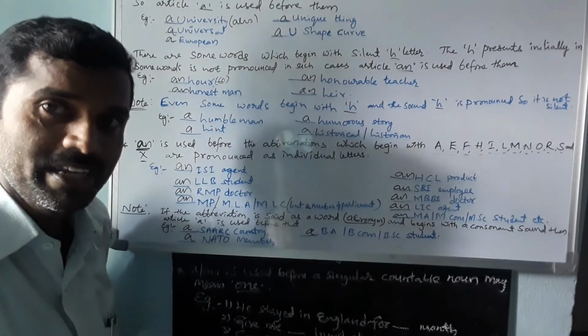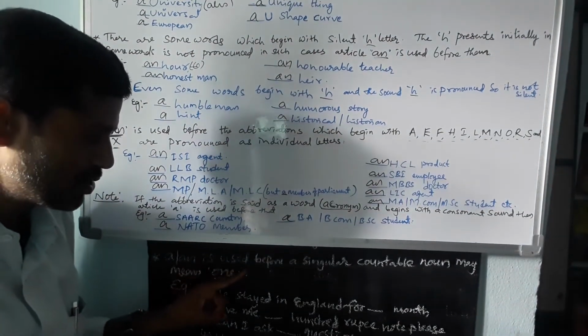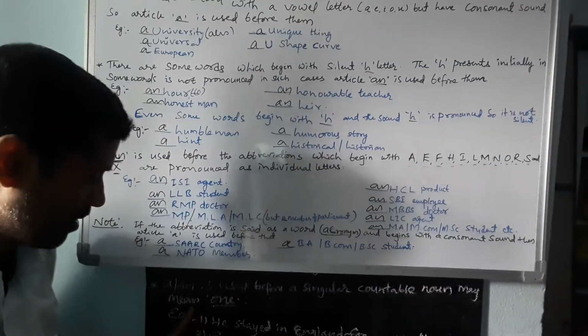Next, one more rule remains. A or an is used before a singular countable noun and may mean one.